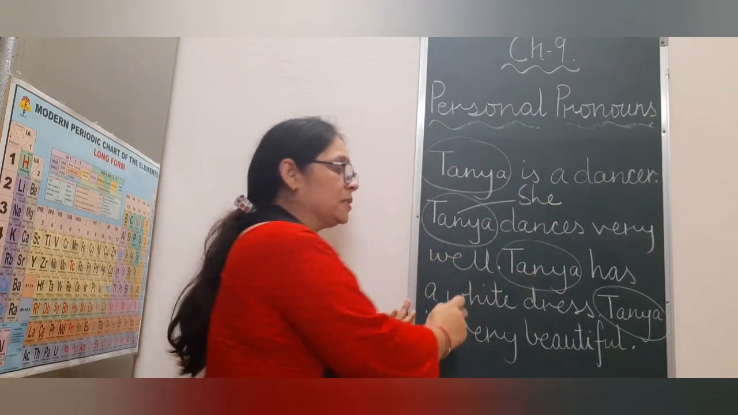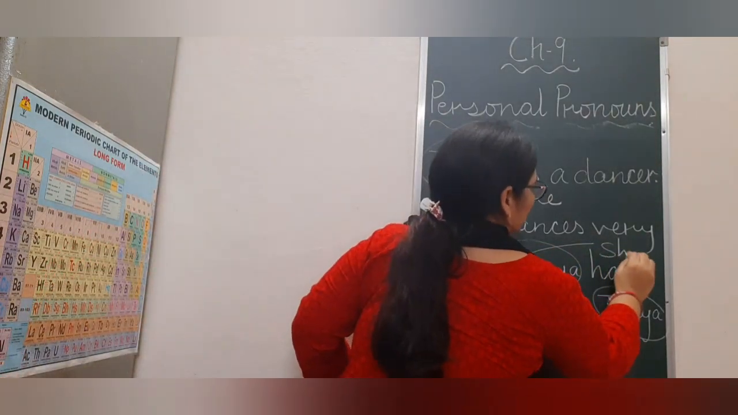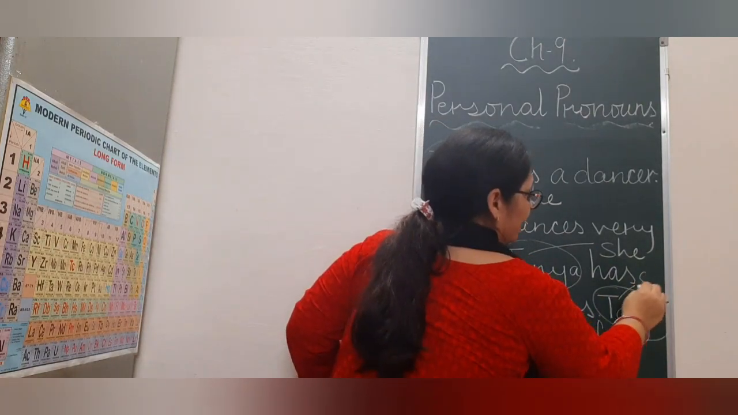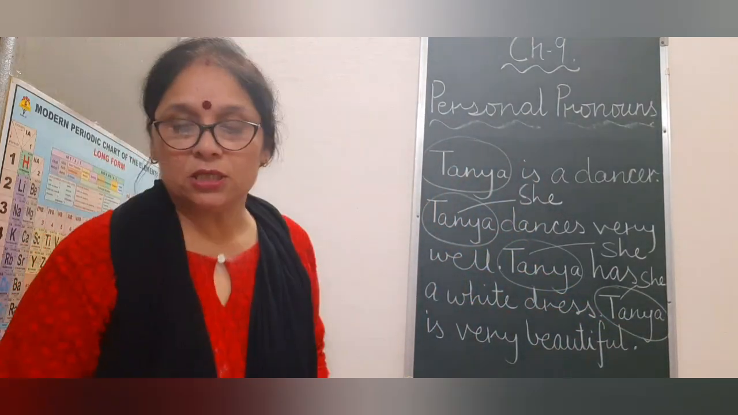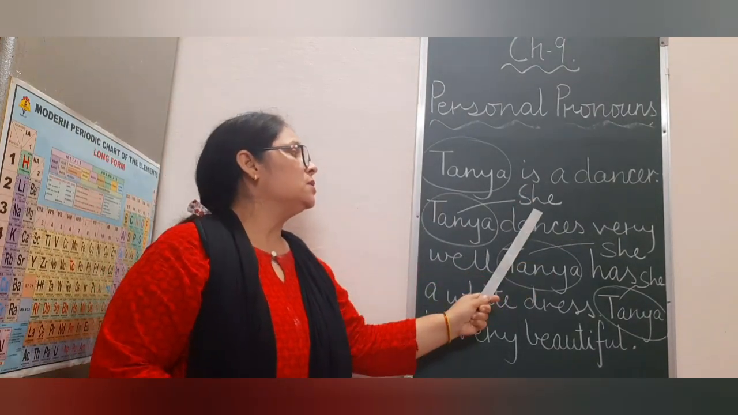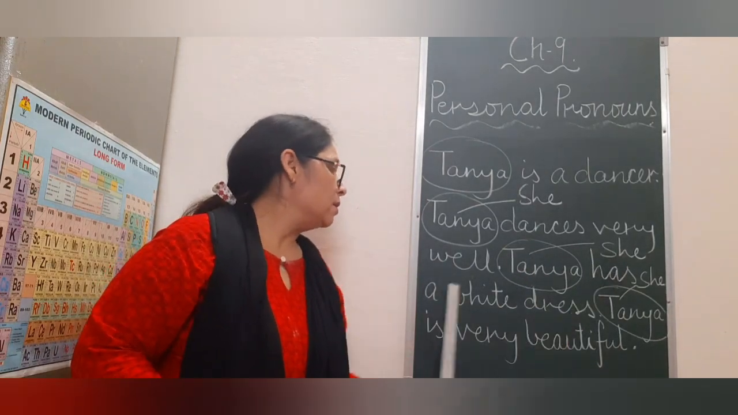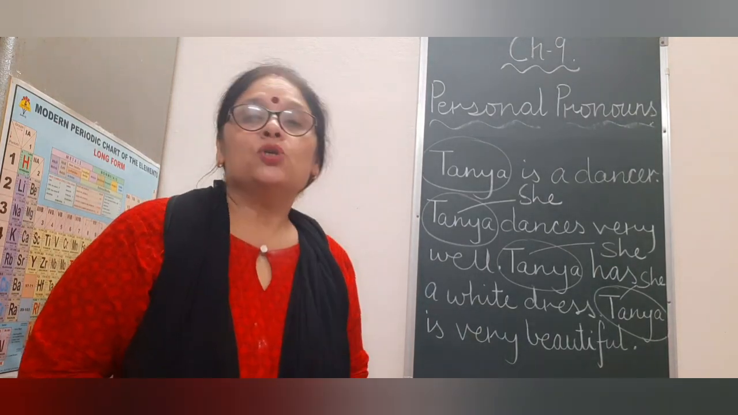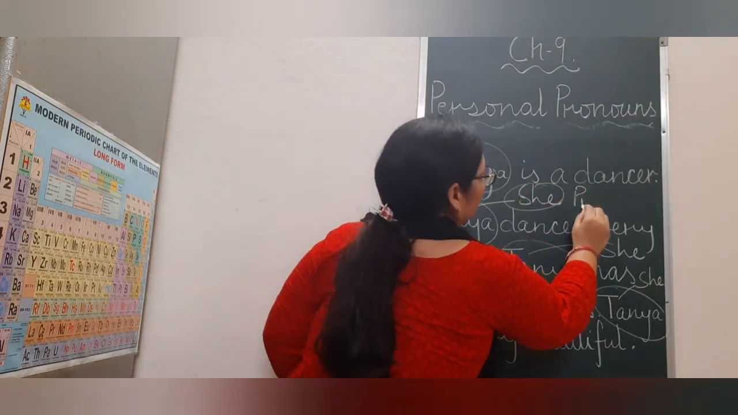Again, Tanya has a white dress. What will be written? She. Again here the noun is Tanya. We will write she. Now what will be the information? Read it. Information is Tanya is a dancer. She dances very well. She has a white dress. She is very beautiful. So the word she, this word is pronoun.